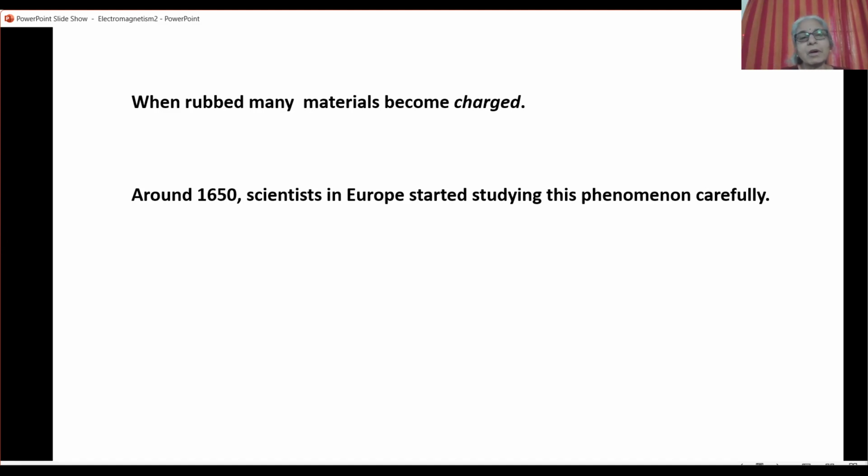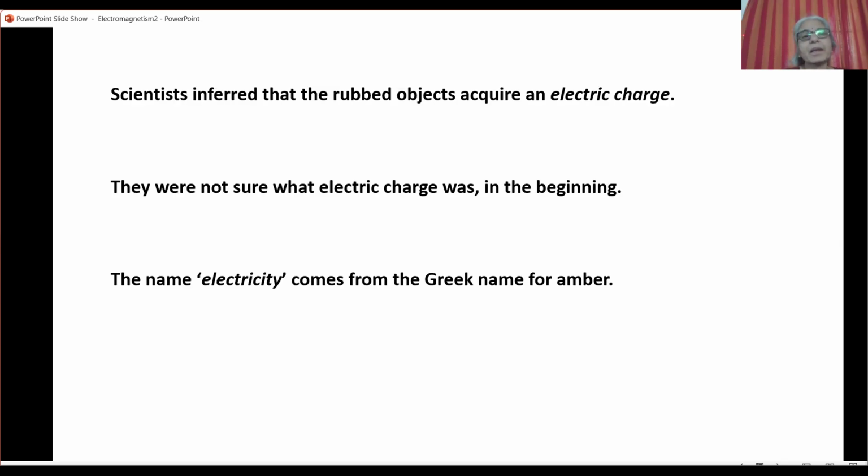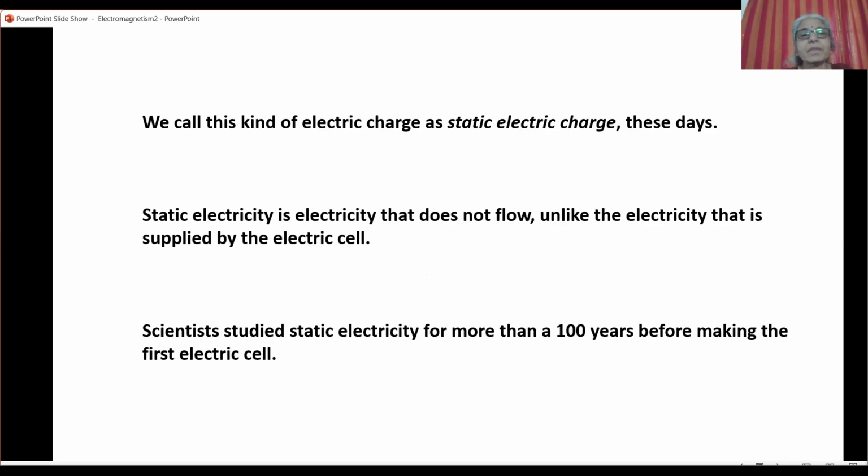This was known for a long time, but around 1650, scientists in Europe started studying this phenomenon carefully. They inferred that rubbed objects acquire an electric charge. They were not sure what this electric charge was in the beginning. It took a long time to understand it properly. The name electricity comes from the Greek name for amber, which was the material originally used to create static electricity. This kind of electricity is called static electric charge. Back then, they just called it electricity.